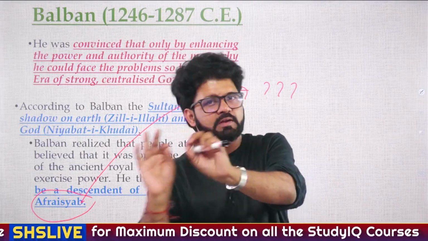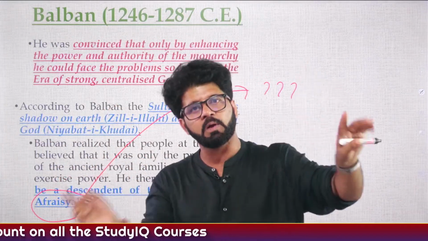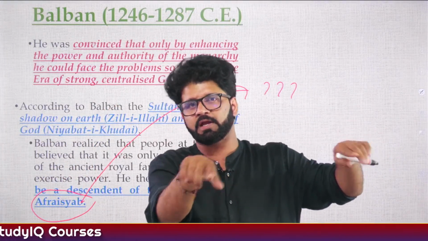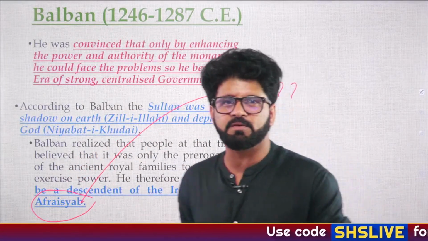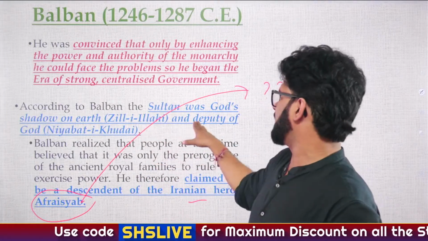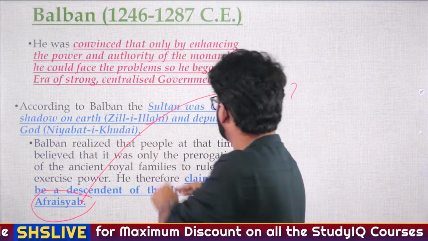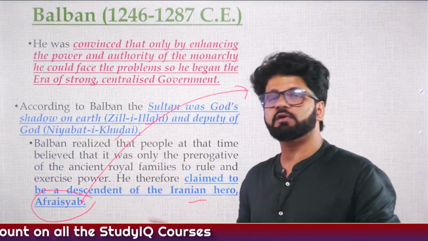he was a part of the Corps of Forty. He knows all the tricks, what these Turkish nobles will do to him. So before they do anything to him, he will start doing things to them. He will kill them. He will adopt blood and iron policy. He will tell them to kiss his feet, Sajda and Paibos, and he will take these titles, that he is God's shadow on earth, Zille Ilahi, deputy of God, Niyabat-e-Khudai, and then he will say that he is a descendant of Afrasiyab.